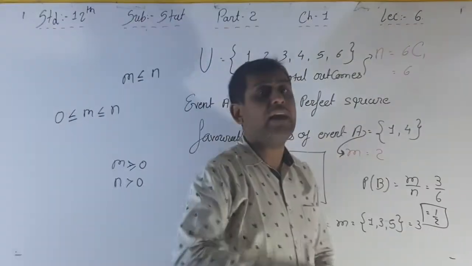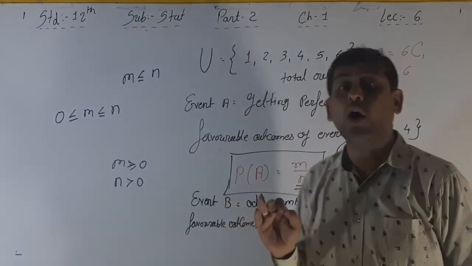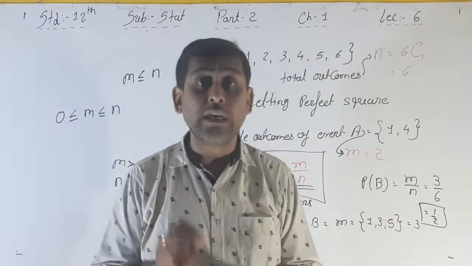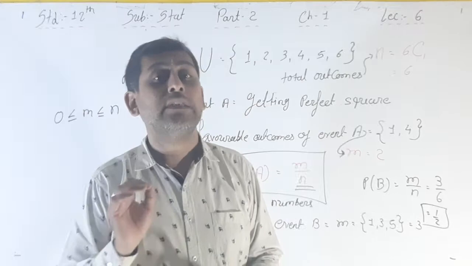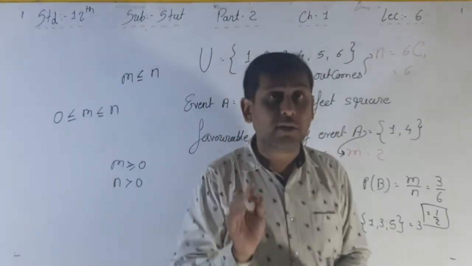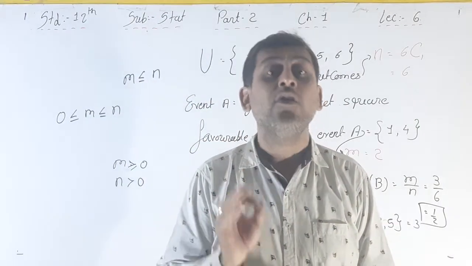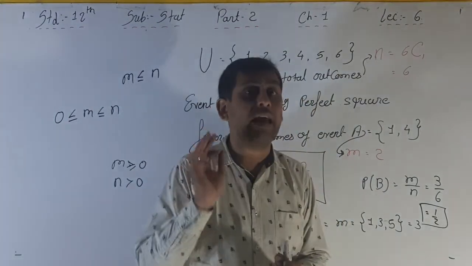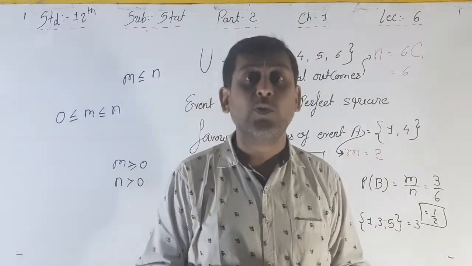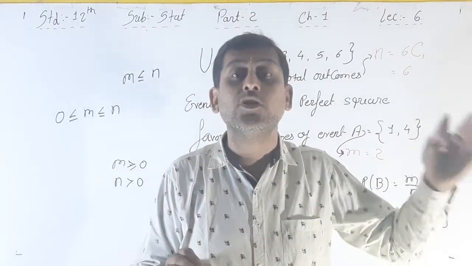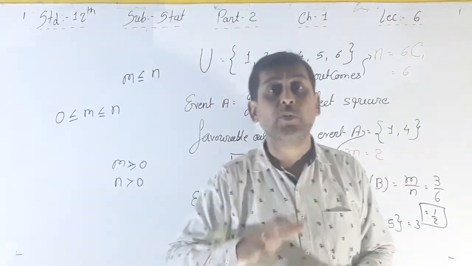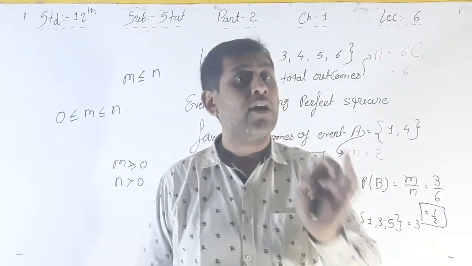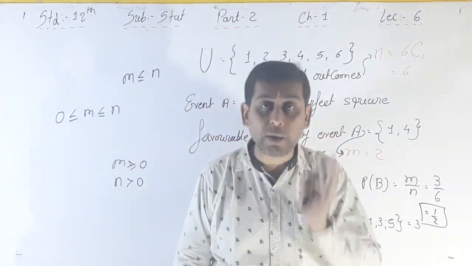If it is infinite, then we cannot find the probability of that particular event, of that particular sample space. We can find the probability of a random experiment which has a finite sample space. If the sample space is infinite, then we cannot find the probability of that particular experiment.